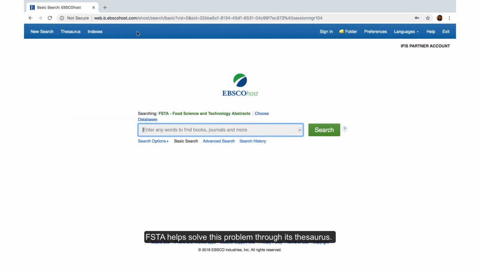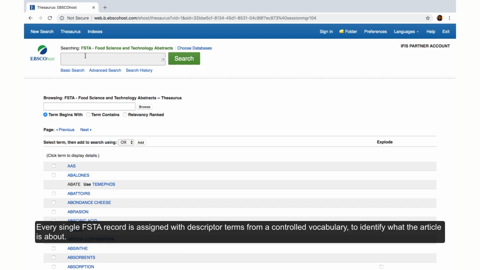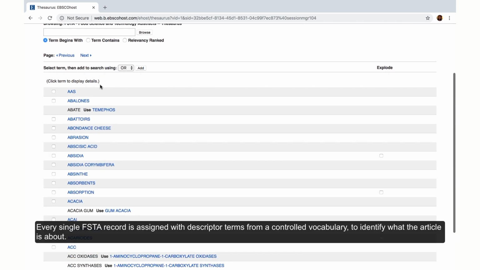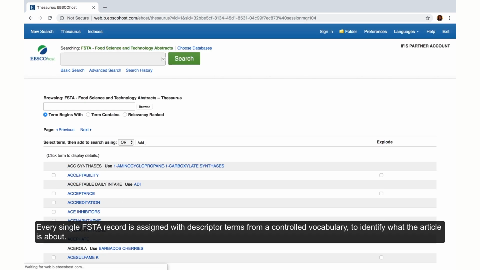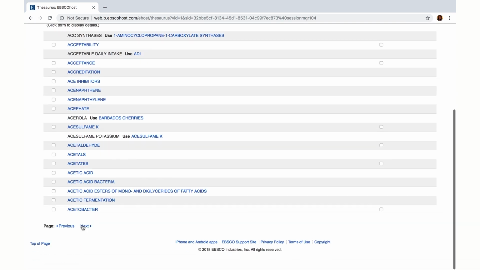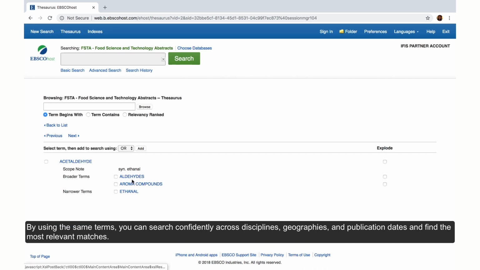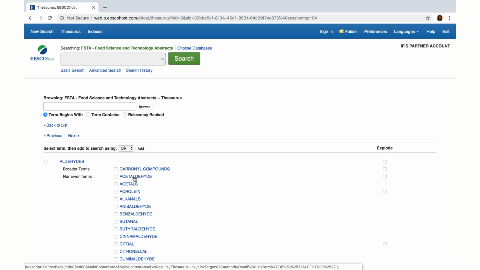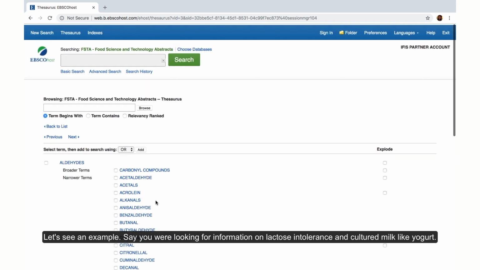FSTA helps solve this problem through its thesaurus, which is the most comprehensive food and beverage thesaurus in the world. Every single FSTA record is assigned with descriptor terms from a controlled vocabulary to identify what the article is about. By using the same terms, you can search confidently across disciplines, geographies, and publication dates, and find the most relevant matches. Let's see an example.